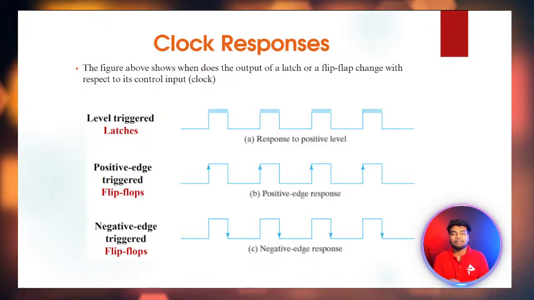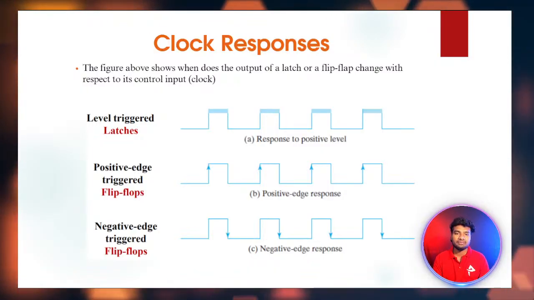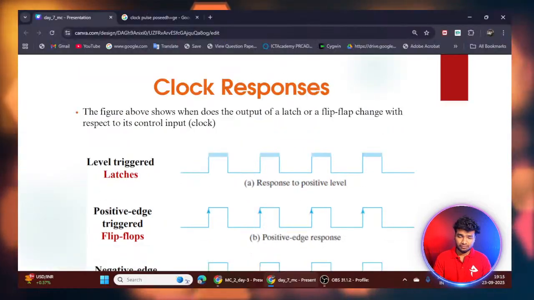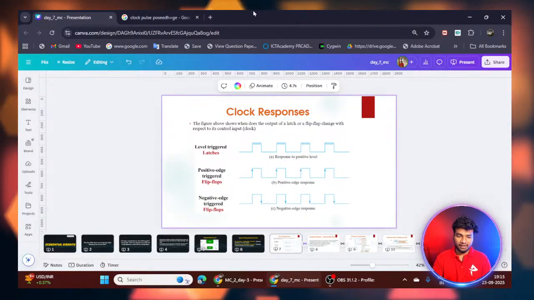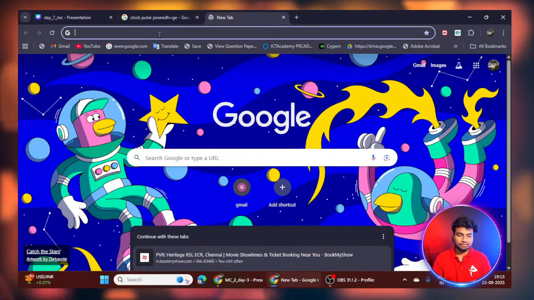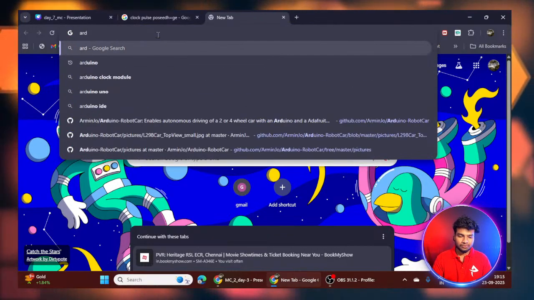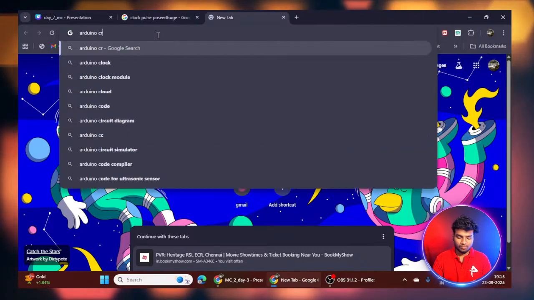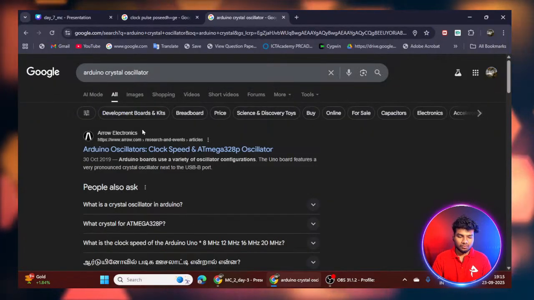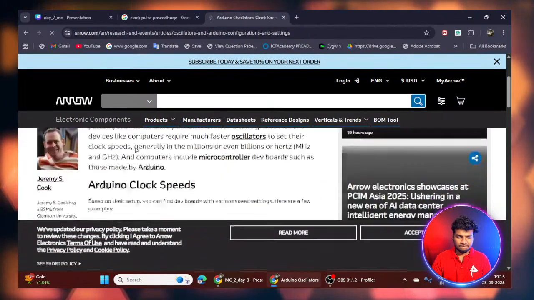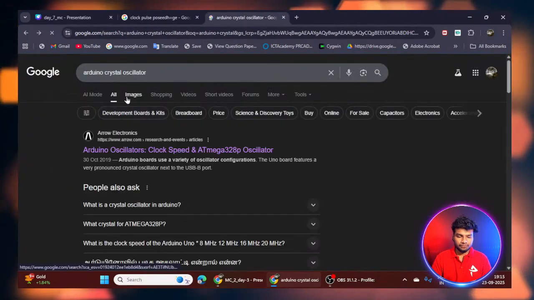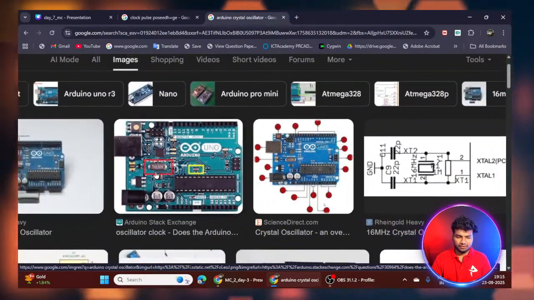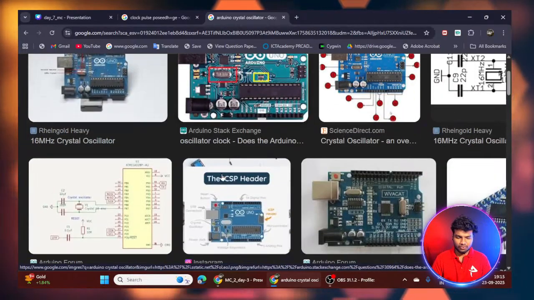There are many types of crystals. We can buy a 50 megahertz crystal, and also a 25 megahertz crystal. For example, I will show the Arduino. You can see here, this is a crystal.